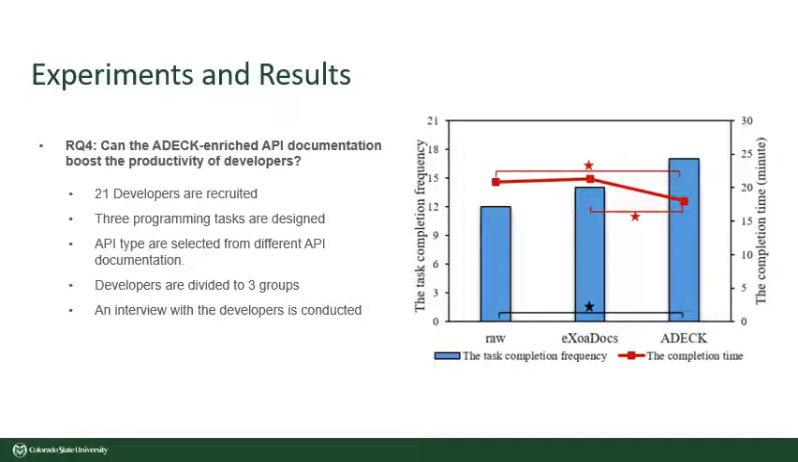By the fourth question, they investigate whether the ADECK enriched API documentation is helpful for developers to resolve programming tasks or not. To measure that, 21 developers are recruited to participate in the experiment. After that, a group of API types are selected, then 3 unambiguous programming tasks are designed with different topics and different difficulty levels. They conclude this experiment with that using the ADECK enriched API documentation, developers can complete more tasks with less time than using the other API documentation, as we see in the figure.